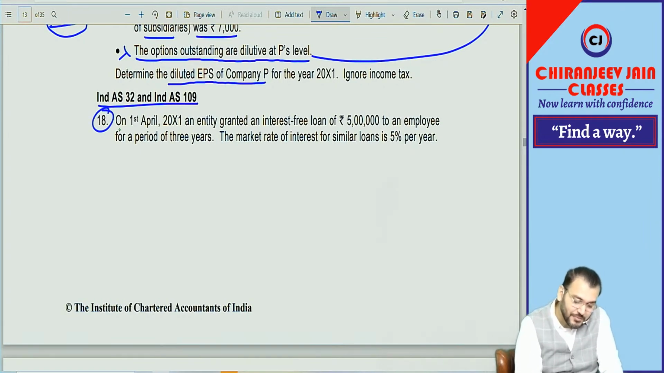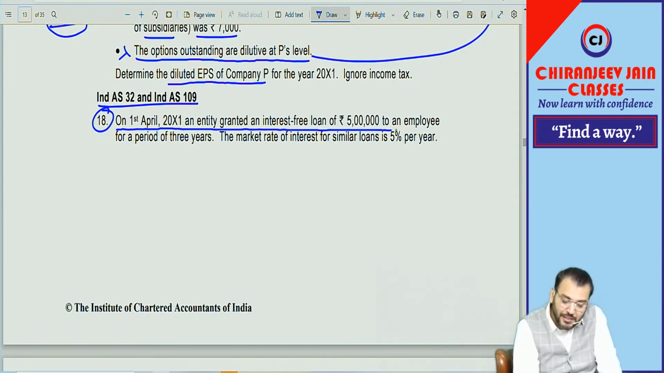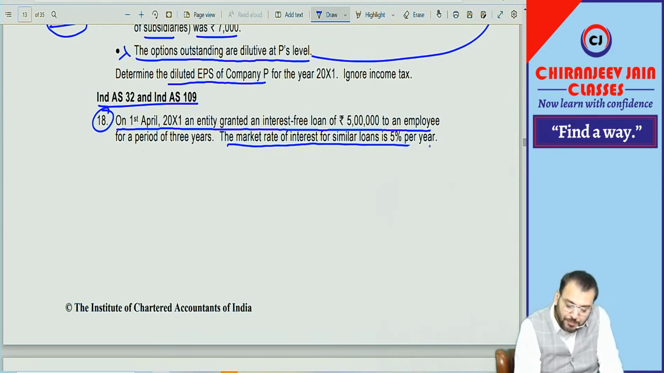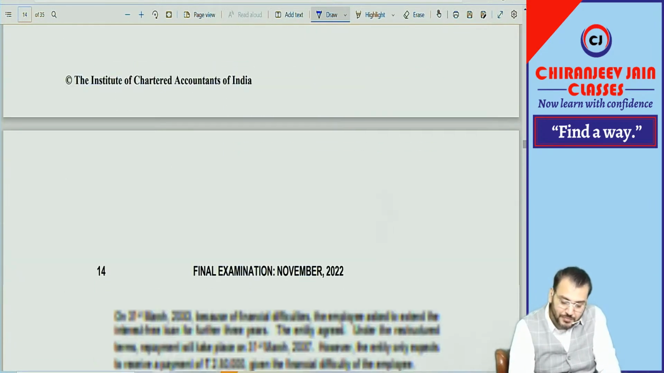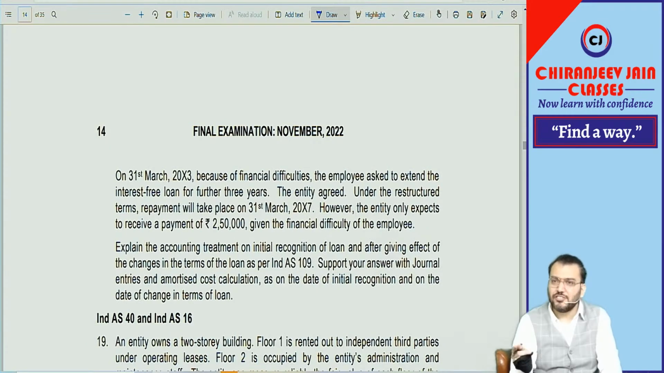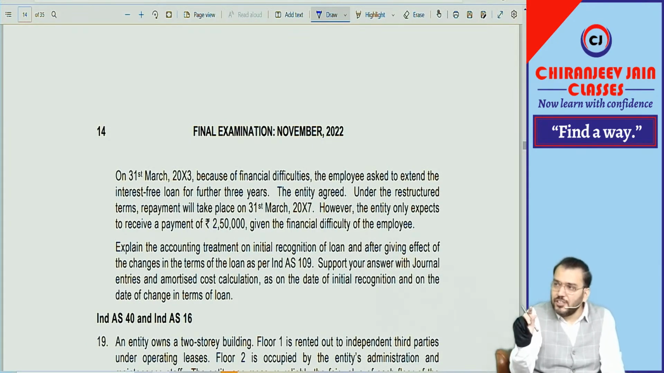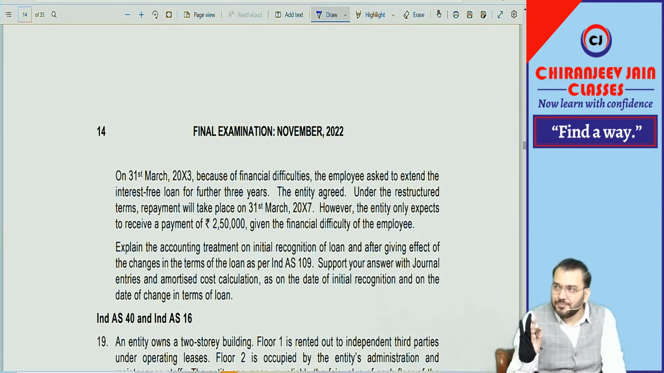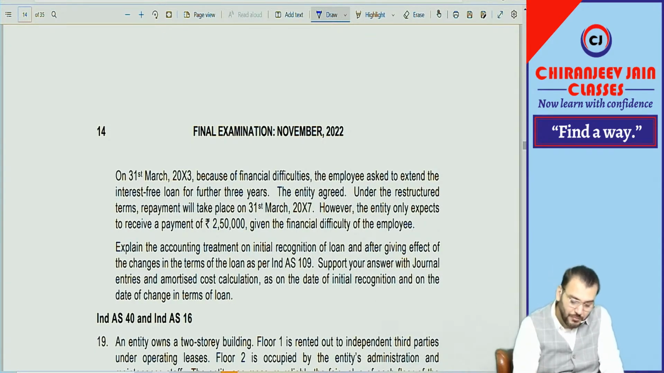This question is very easy but good. In AS 109: on 1st April 2001, an entity granted an interest-free loan of rupees 5 lakh to an employee for a period of 3 years. The market rate of interest for a similar loan is 5% per year. It means, can I say it is a concessional loan given to an employee? You need to first find the fair value of the loan. Any difference will be recognized as a prepaid expense, which will be amortized during the life of the loan, that is 3 years, on a straight line basis.